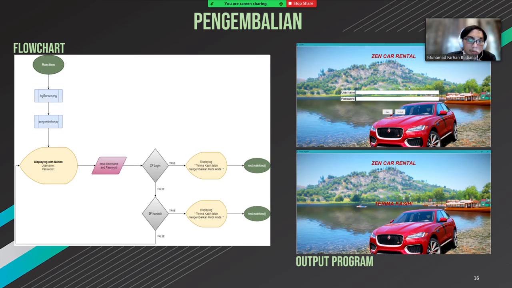You should put your already registered username and password, or the admin username with the password 12345, and then there's a decision. If you choose login, it will display terima kasih telah mengembalikan mobil Anda, and then it will stop the program. But if you choose kembali, it will go back to the main menu.